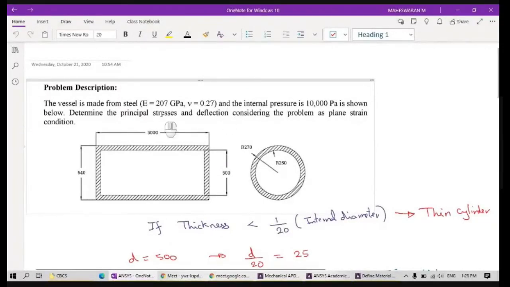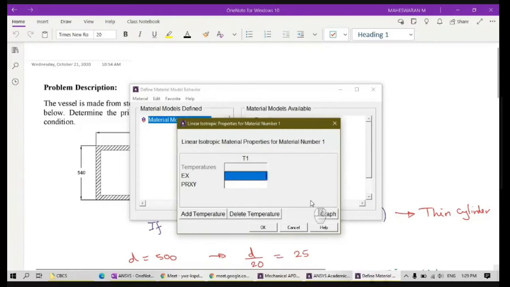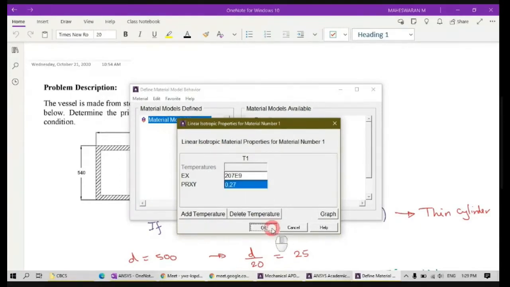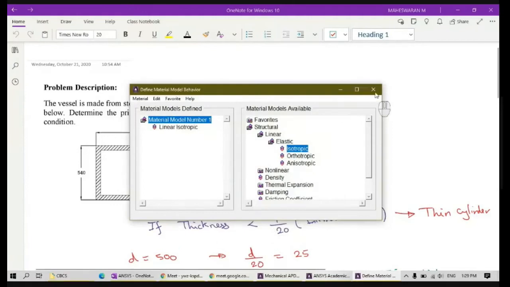Okay. So I am solving in Newton and meter, so I will substitute it in Newton and meter. Gigapascal: Pascal is Newton per meter square, and Giga is 10 power 9. So I can substitute it like that. So this is 207E9, right? And my Poisson's ratio is 0.27. I substitute this. Click OK. Right? Now you can close this.